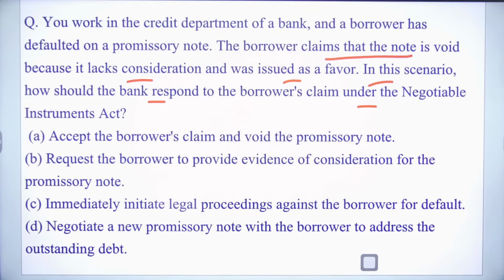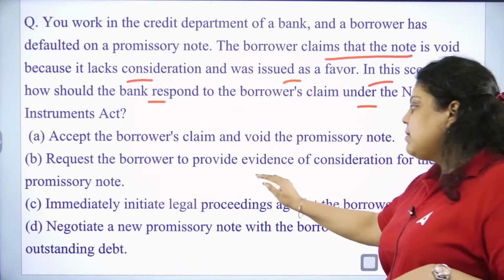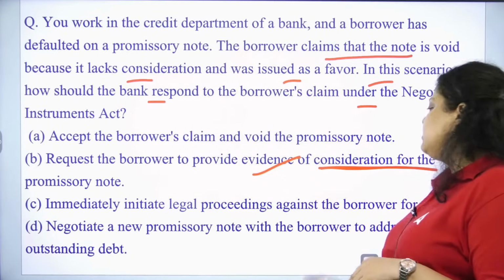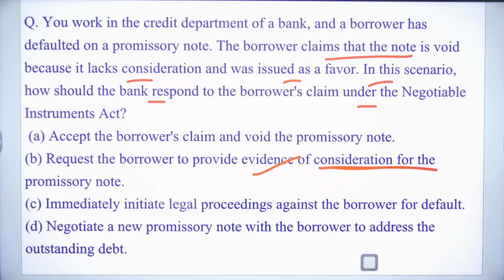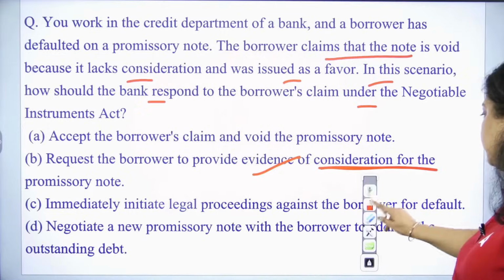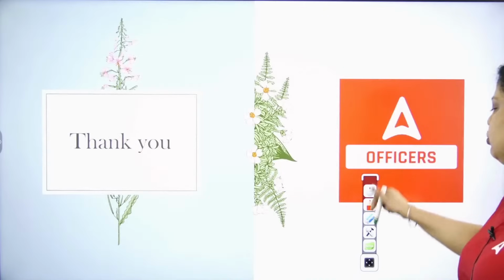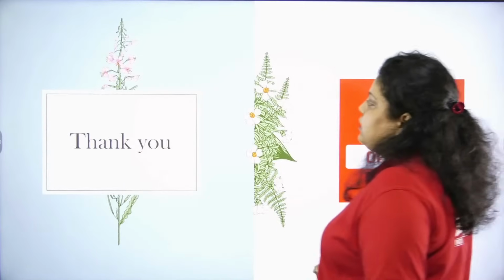So the right answer here will be, very good, request the borrower to provide the evidence of consideration for the promissory note. Right answer will be your B option. So these were the recollected questions of your PPB May 2023.